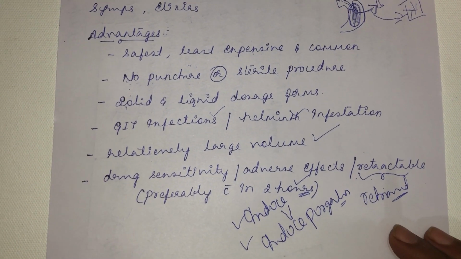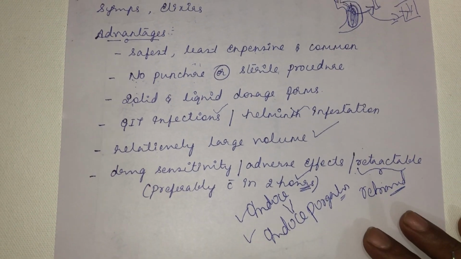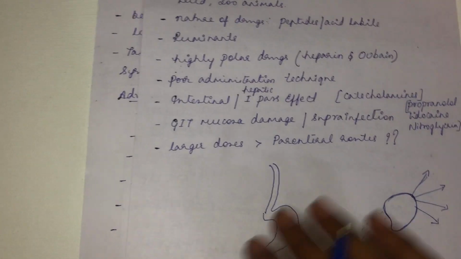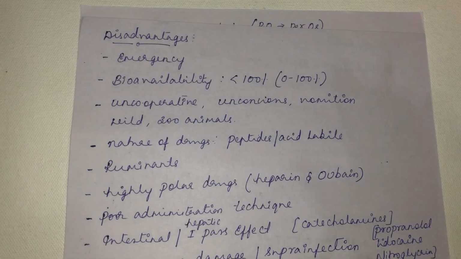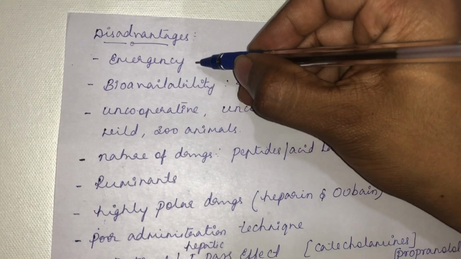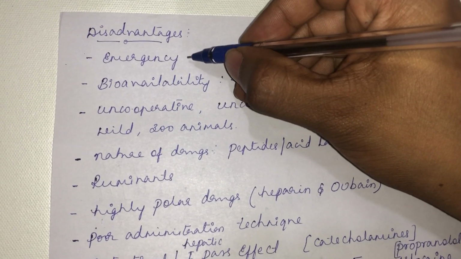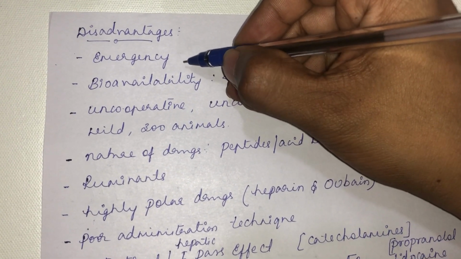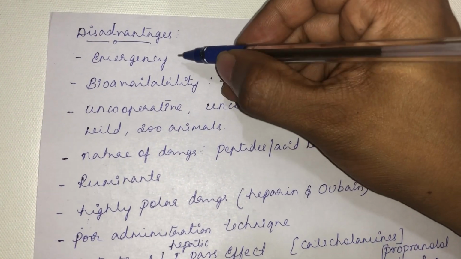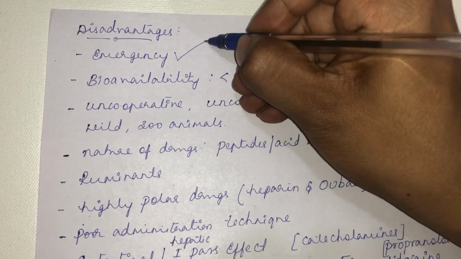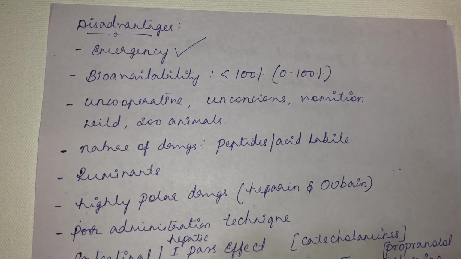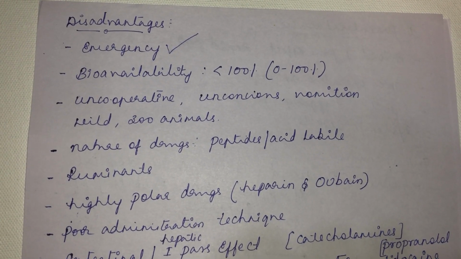So if there are advantages, equally there will be disadvantages. We shall see what are the disadvantages of using the oral route of drug administration. See, during an emergency, can we go for the oral route of administration? Definitely not. You cannot go for the oral route of administration. The onset of action will be late. So during an emergency, you cannot go for the oral route. And the bioavailability of the drug given through the oral route will be less than 100%, or 0 to 100%.